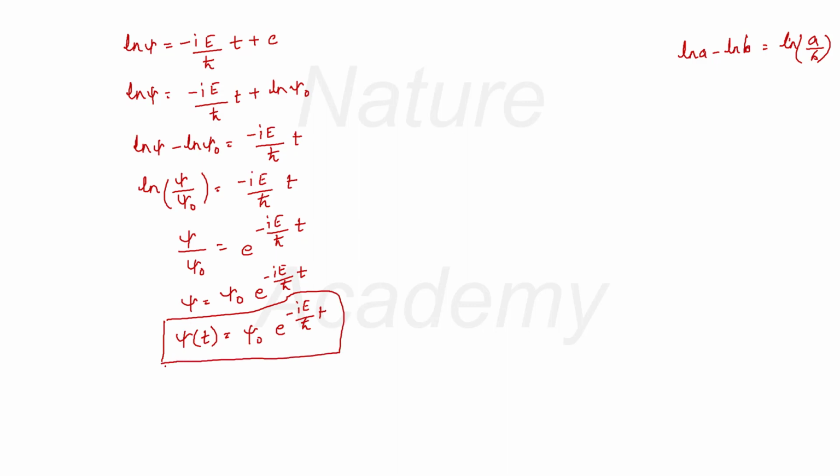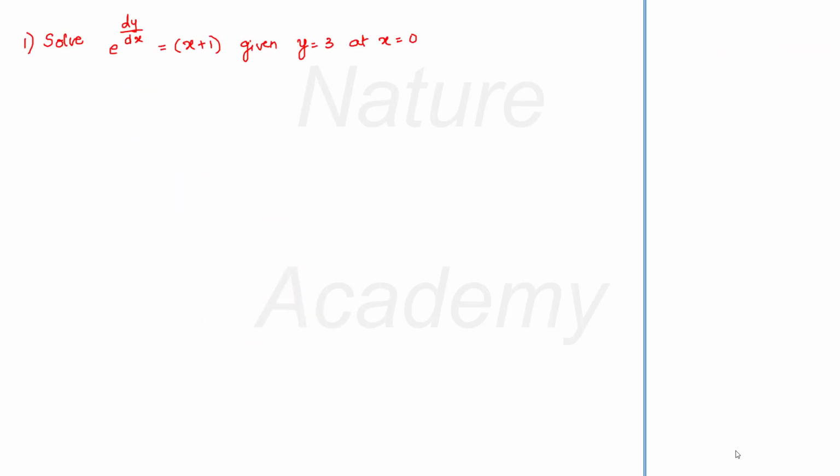So in this way, by separating the variables and integrating both sides, and then finding the value of c using the initial conditions if given, and finally substituting this value of c, we can find a solution for a first order, first degree variable separable differential equation. Okay, so these were the examples based on physics. We are physics people and we like to work on physics even while doing mathematics, isn't it?